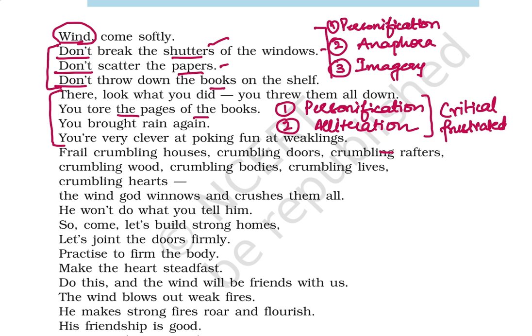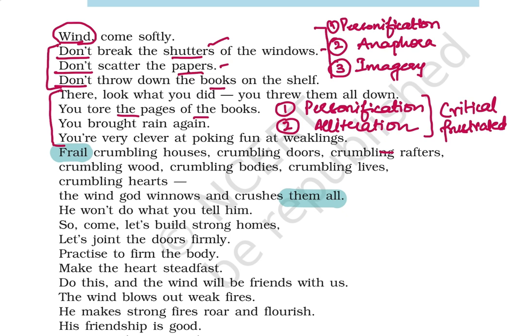Okay. Now let's jump on to the third stanza, and that is from "the frail crumbling houses," and it runs till the line that ends at "them all." So let's read it and understand the deeper meaning.